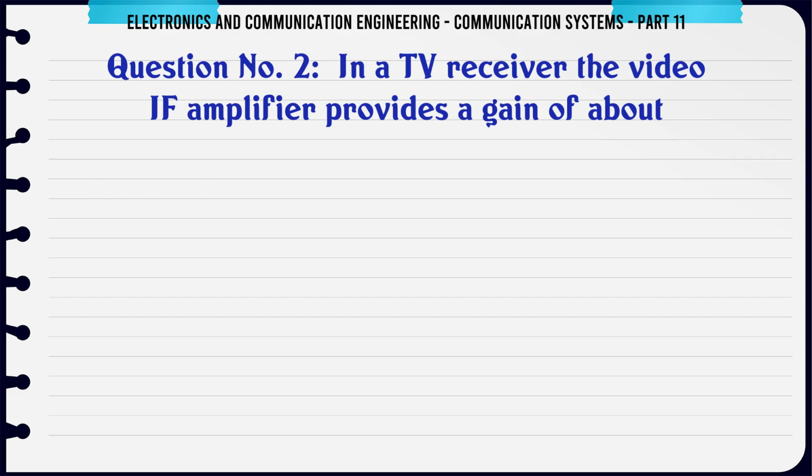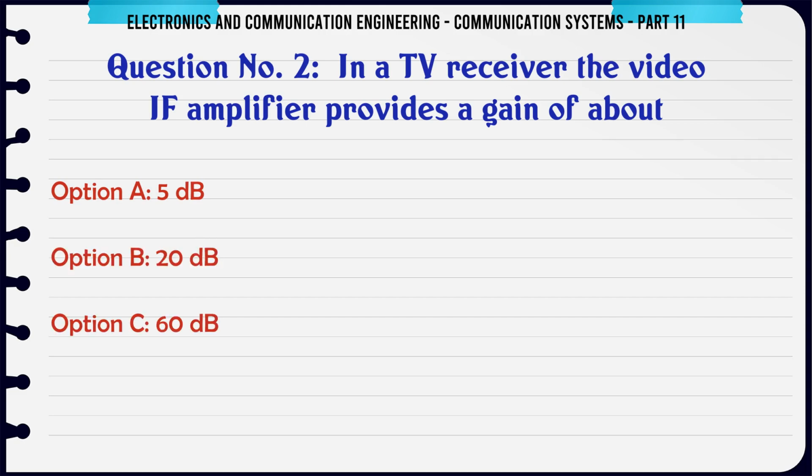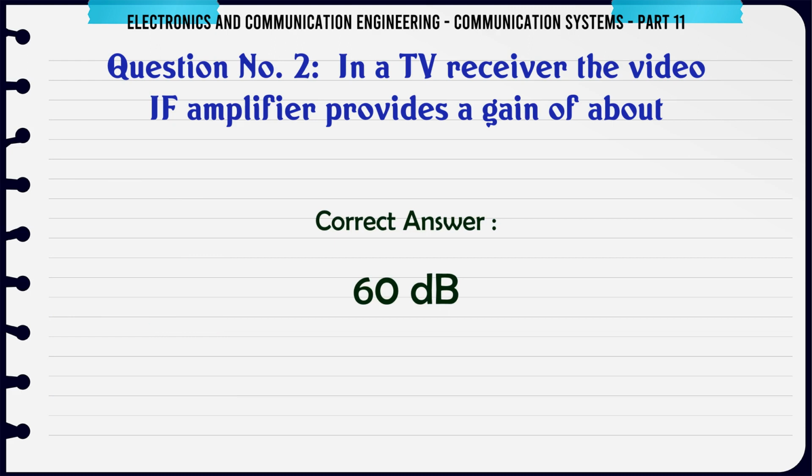In a TV receiver, the video IF amplifier provides a gain of about: A, 5 dB; B, 20 dB; C, 60 dB; D, 200 dB. The correct answer is 60 dB.